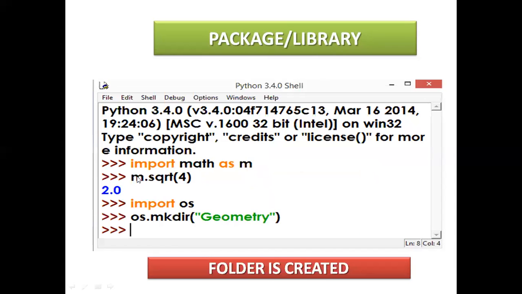See here, import math as m. Here in the Python prompt, import math as m, then m.sqrt(4). Now import os. What is os? This is the operating system module. With os.mkdir you can create your own directory here. See, I am creating it here.